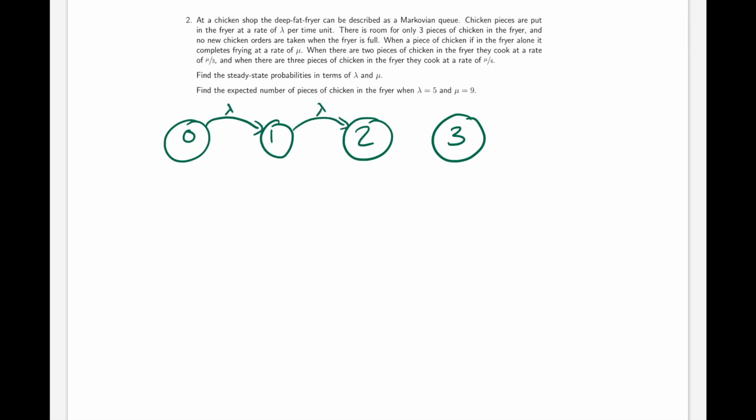so they increase up the states with a rate lambda. When there is 1 piece of chicken in the fryer alone, it fries at a rate of mu. When there are 2 pieces of chicken in the fryer, they cook at a rate mu over 3, but there are 2 pieces of chicken, so the rate at which this state goes down is going to be 2 over 3 mu. And when there are 3 pieces of chicken in the fryer, they cook at a rate of mu over 4, and there are 3 pieces, so this reduces the rate to 3 over 4 mu.